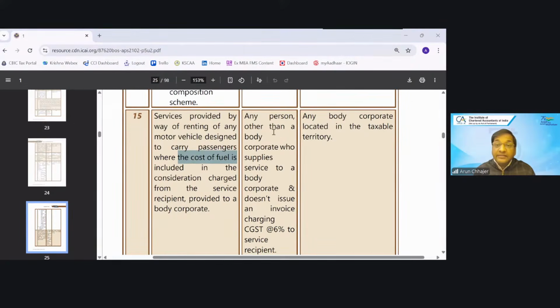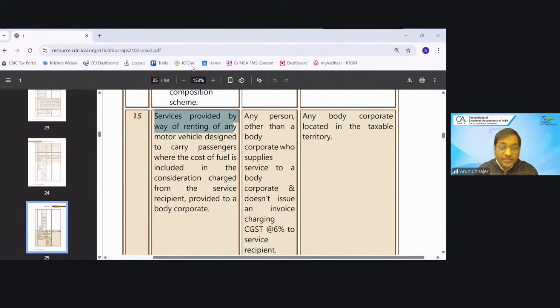Correct. And who should be the supplier? Any person other than a body corporate who supplies the service to a body corporate. Meaning, any person other than a body corporate. Now, can you tell me any two categories where RCM is not applicable if the supplier is a body corporate? Can you tell me two more categories where RCM will not apply if the supplier is a body corporate? Like services of renting of motor vehicle. Apart from this category, there are some more categories, like we have just discussed.